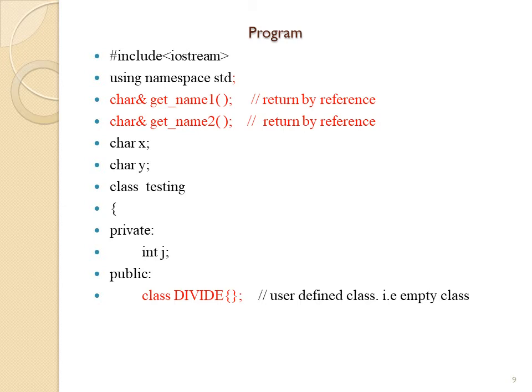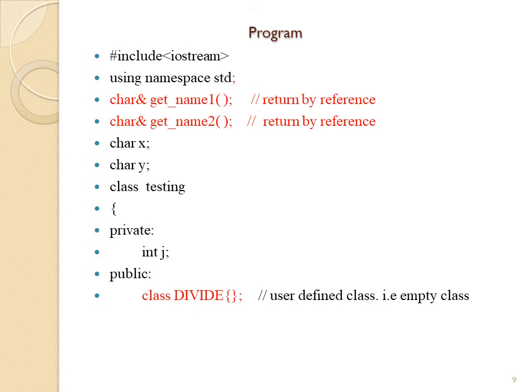Declaration: get name 1 is a function name, get name 2 is a function name, both returned by reference. So this is the prototype for declaring return by reference. The character x and character y are external variables. Class testing, testing is the name of the class. Private integer j, public class divide. Here divide is a user defined class.